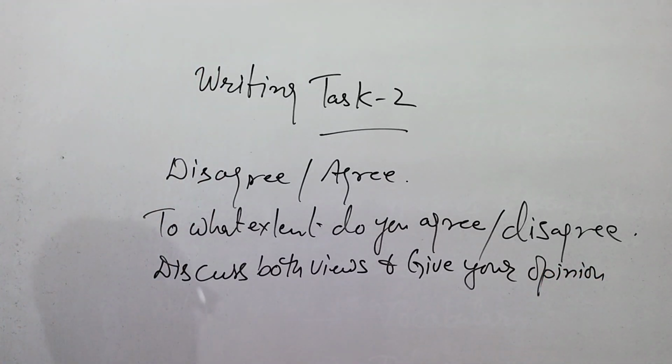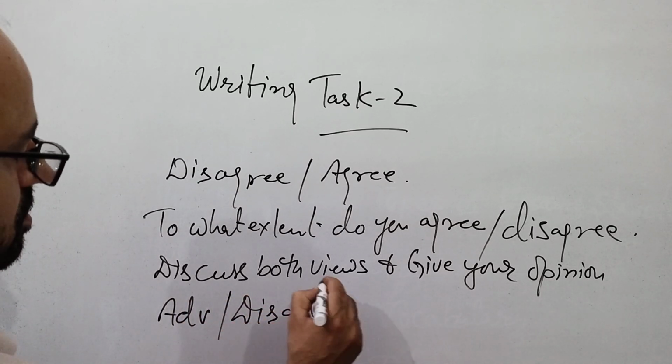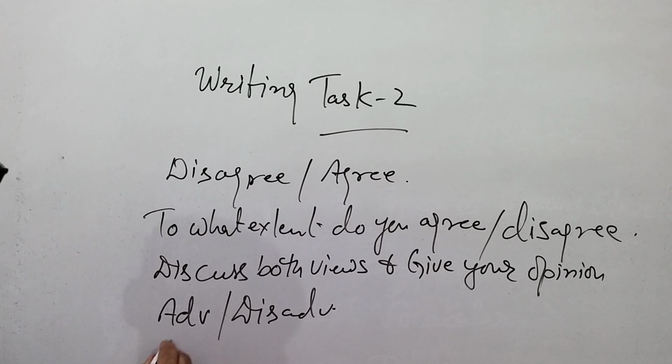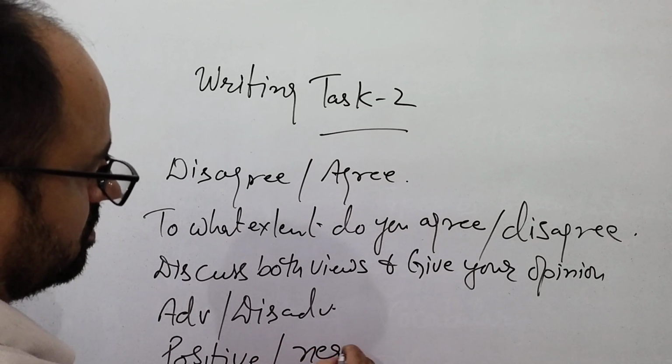And the next one is advantages, disadvantages, or positive or negative points.